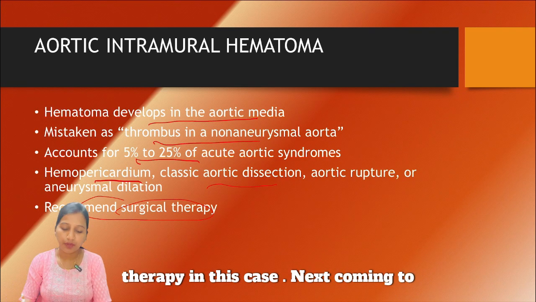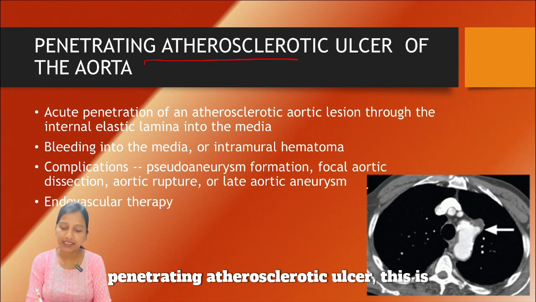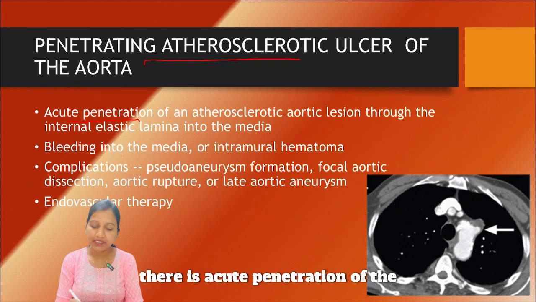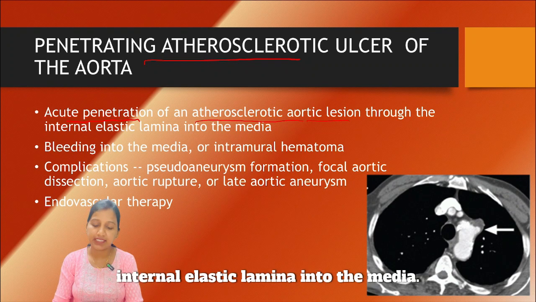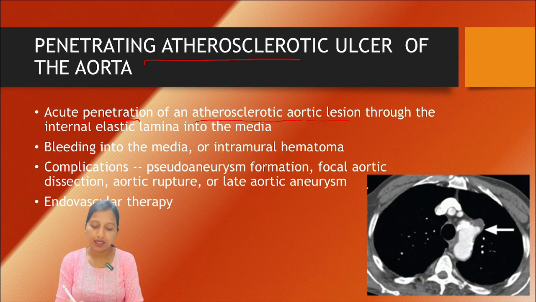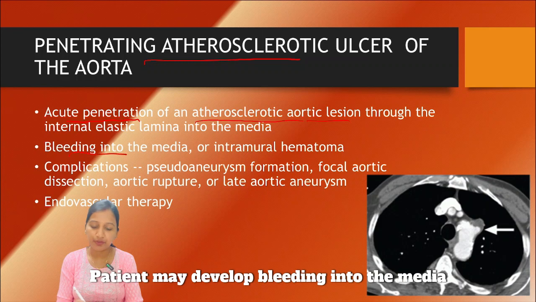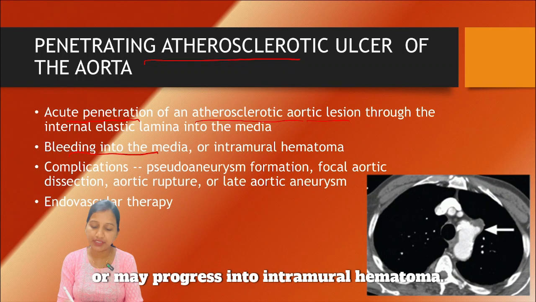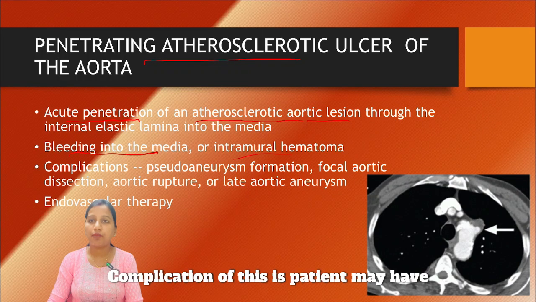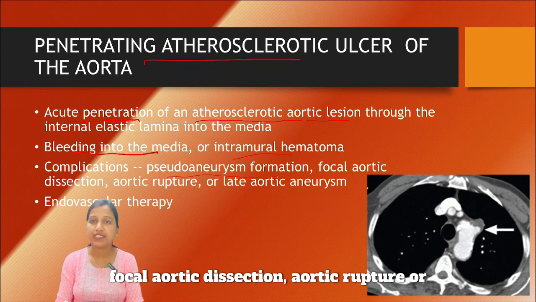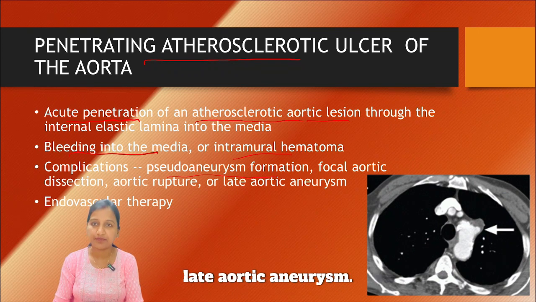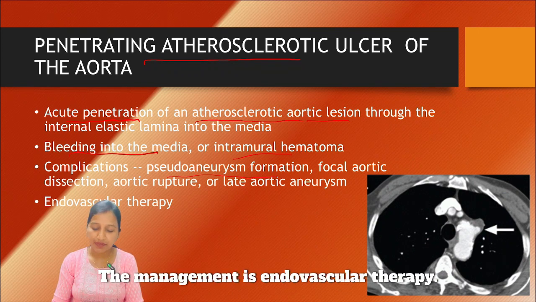Next, coming to penetrating atherosclerotic ulcer. There is acute penetration of the atherosclerotic aortic lesion through the internal elastic lamina into the media. The patient may develop bleeding into the media or may progress into intramural hematoma. The complications of this are pseudoaneurysm formation, focal aortic dissection, aortic rupture or late aortic aneurysm. The management is endovascular therapy.